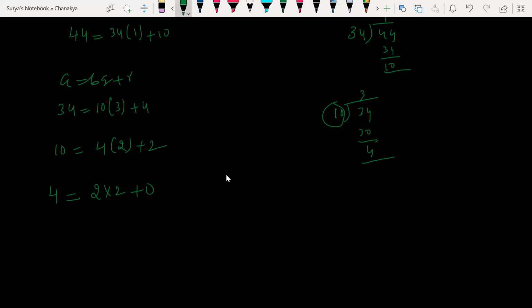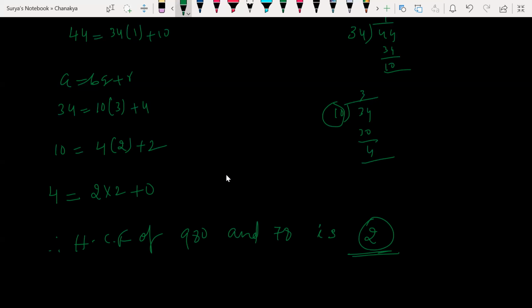What is the last step here? We can conclude that the HCF of 980 and 78 is equal to how much? 2. This is my HCF here. Understood? Yes, sir.